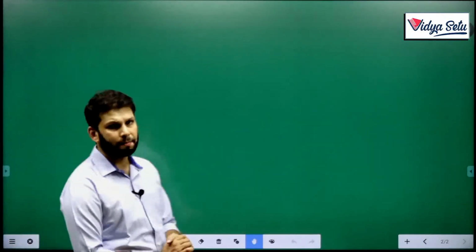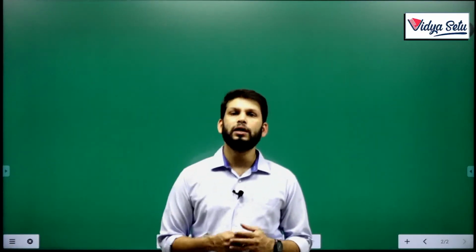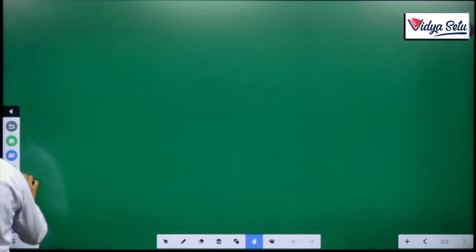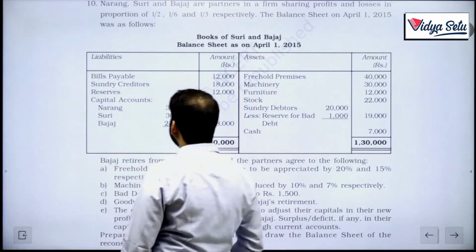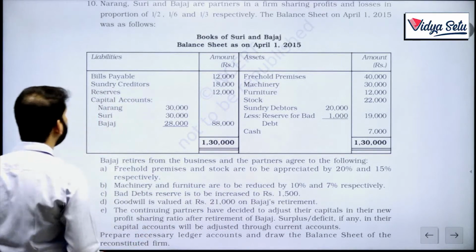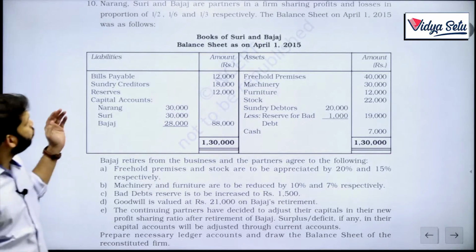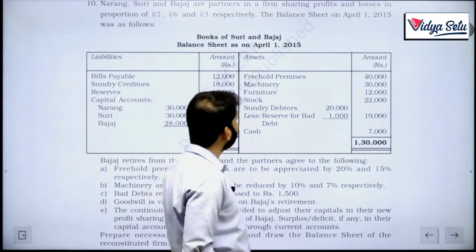Hello everyone, welcome back. Today we are going to do question number 10. Let's look at the question. Narang, Suri and Bajaj are partners in a firm sharing profits and losses in the ratio of 1/2, 1/6 and 1/3 respectively.